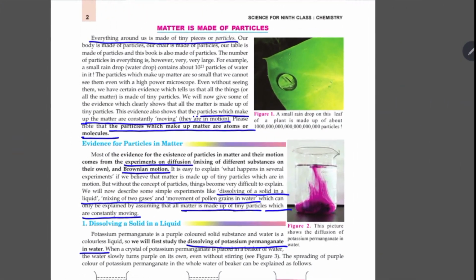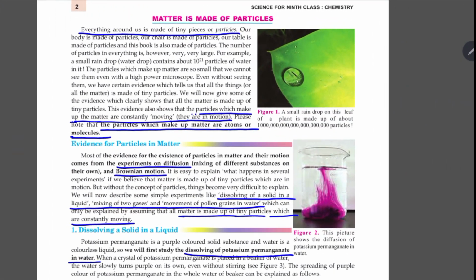Okay. Now, matter is made up of particles. Particles make matter. That is, tiny pieces or particles. These particles can be atoms, molecules, or ions, whatever the entity is, but they exist as particles. And these particles are in constant motion.